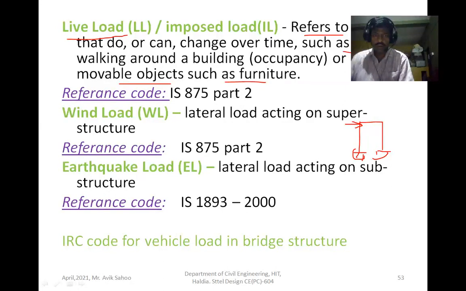Earthquake also gives a lateral force to the structure, and which is acting at the base of the structure, on the substructure. Substructure, you know, is the portion which lies below the ground level.